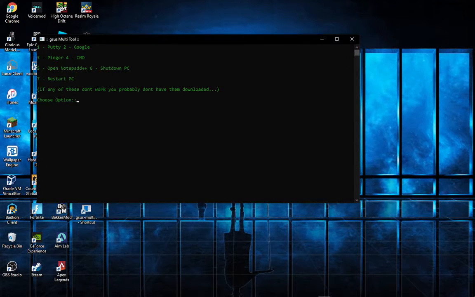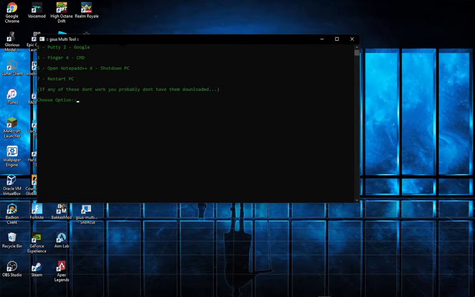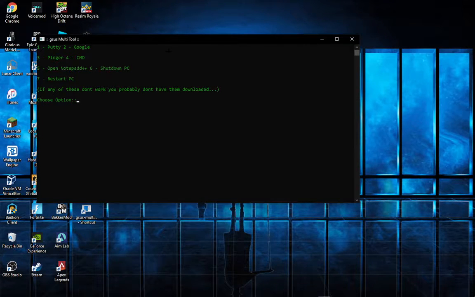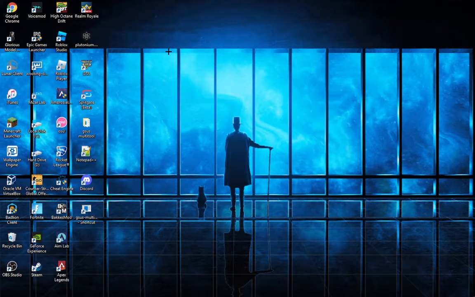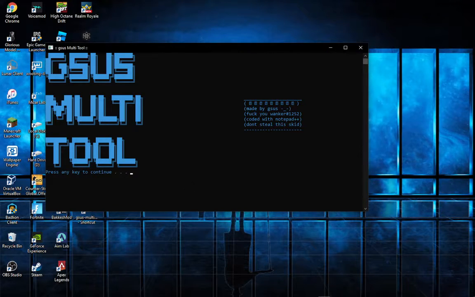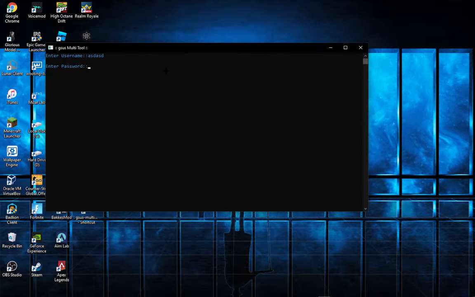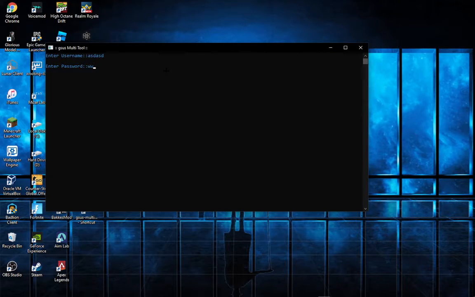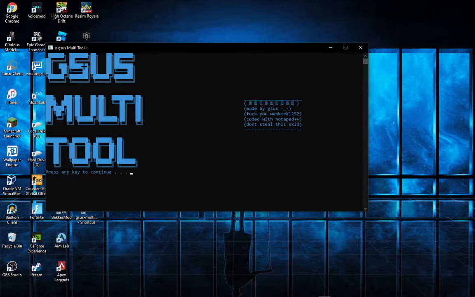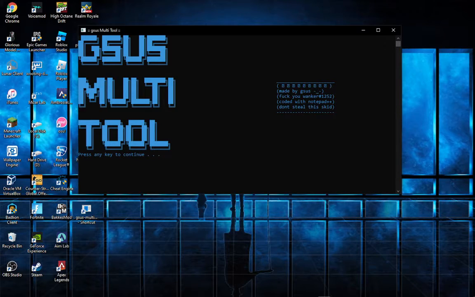Right, shut down PC and restart PC. I'm not gonna do that. It's obvious that it works, but this is pretty much it. I'll show you what happens when you get it wrong. So, press any key. Say just type this. It'll say incorrect. Then I'll just go back to it in like 2 seconds.